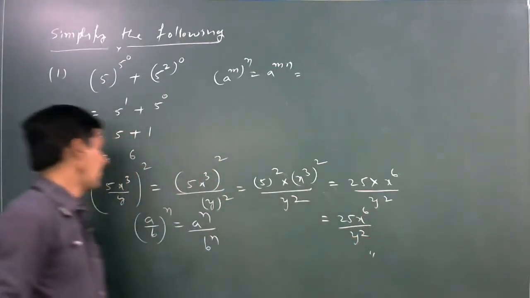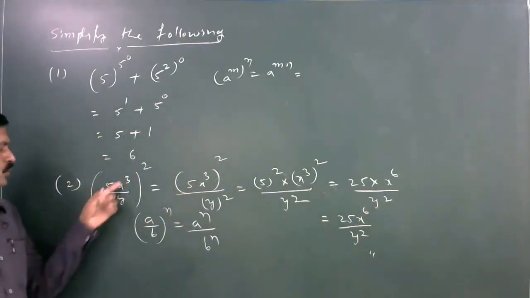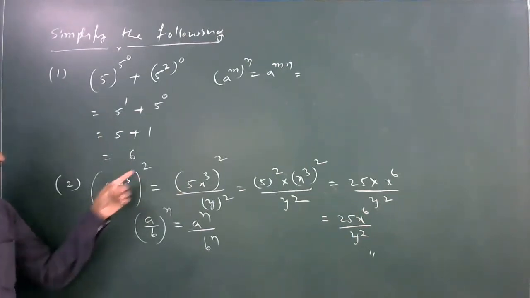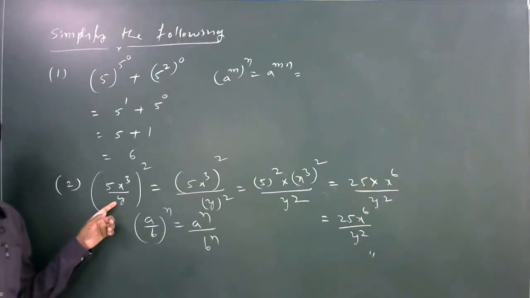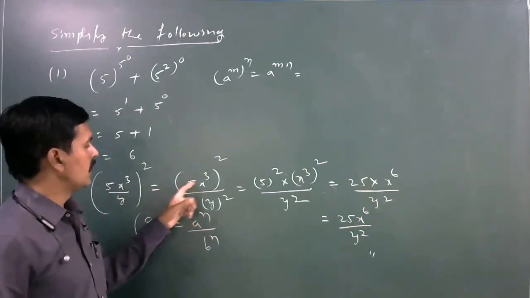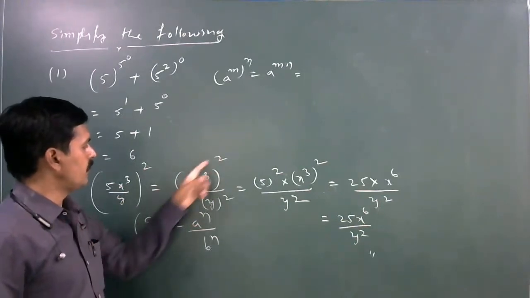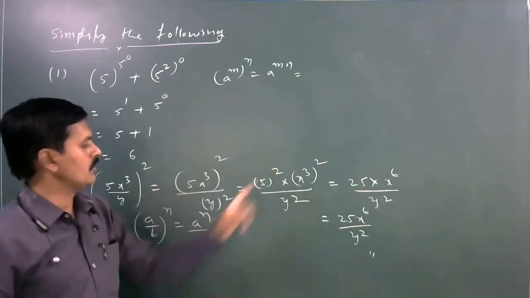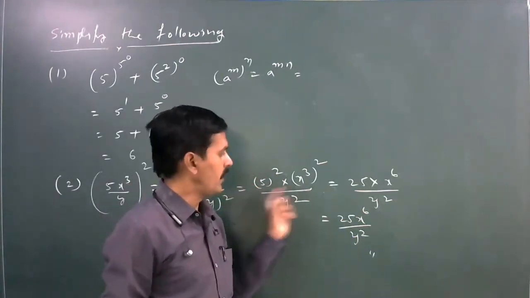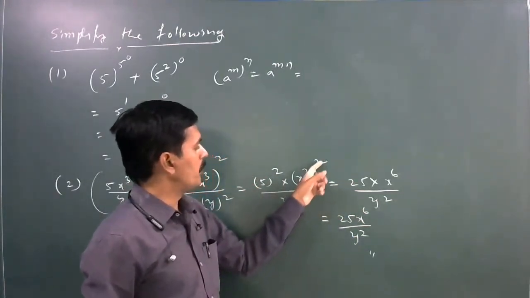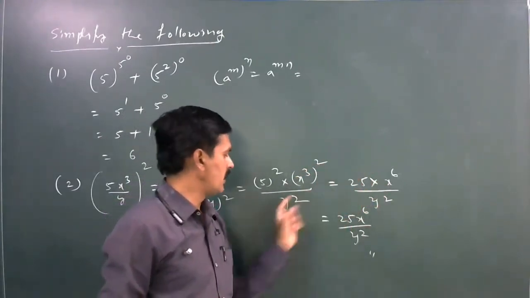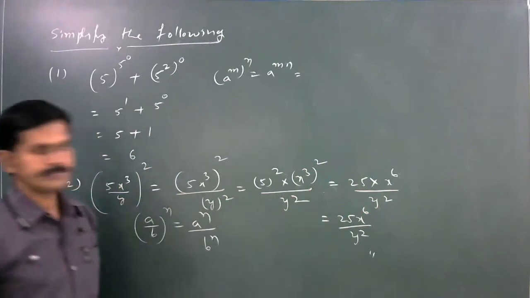Here 5x cube divided by y whole square equals, this power is applied to both terms, 5x cube whole square divided by y square. 5 square x cube whole square divided by y square. What about 5 square? It is 25. Here a power m whole power n, a to the power of m into n. Here 2 3s are 6, divided by y square.